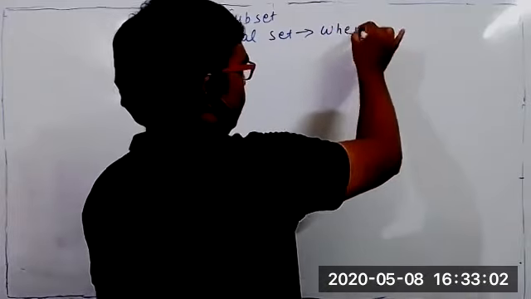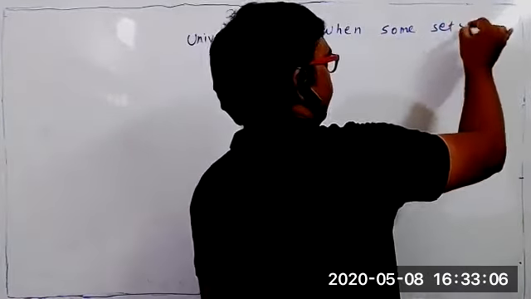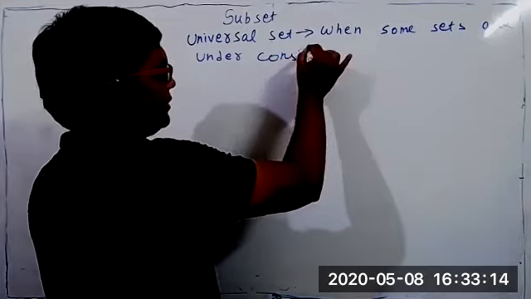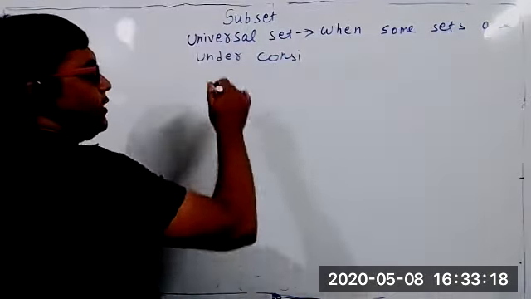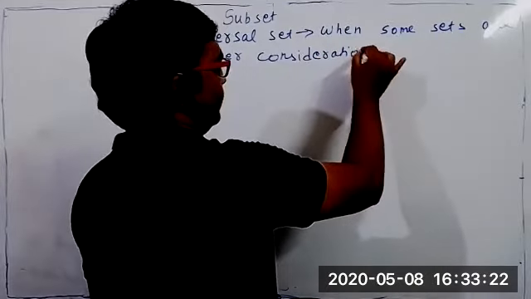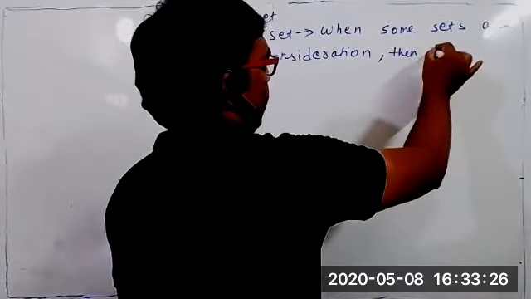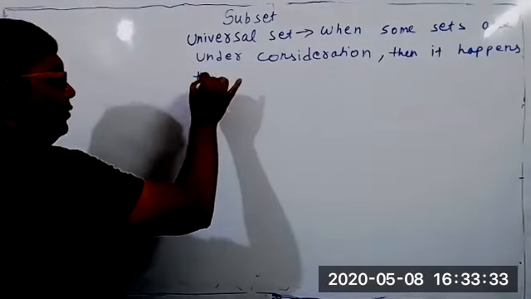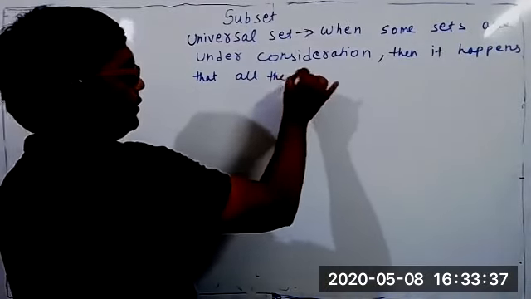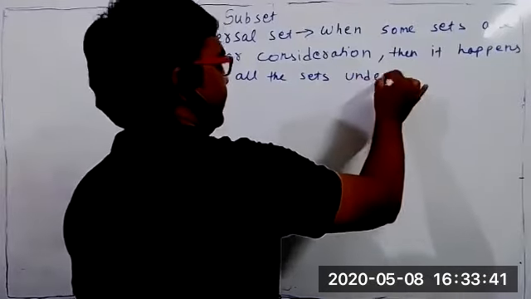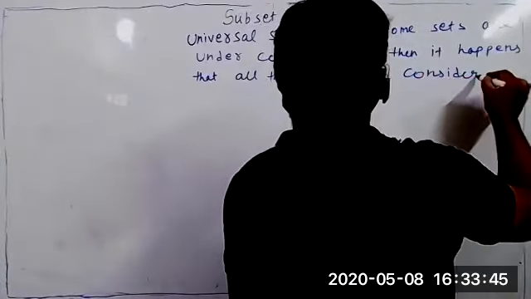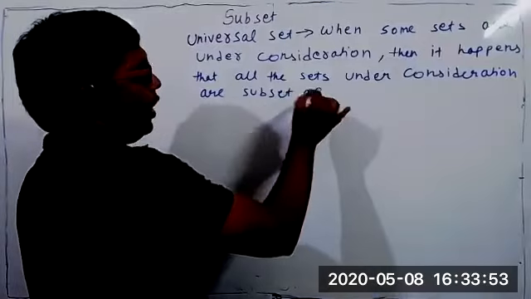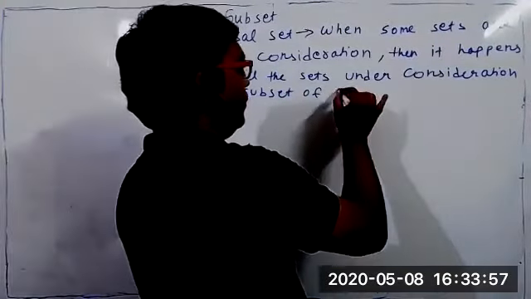When some sets are under consideration, when some sets, plural, are under consideration, then it happens that all the sets under consideration are subsets of one of the sets.